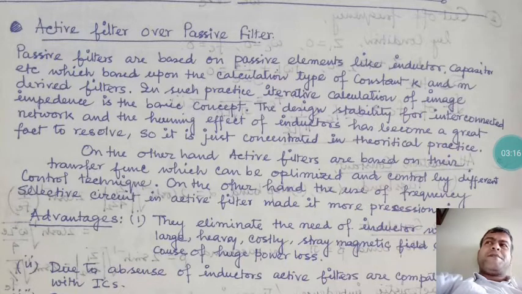If you go deeper into this, what the constant K filter and the M-derived filter are can be easily solved if you are much interested in active and passive filters. In a future lecture I will show you what the constant K type filter is and what the M-derived filter is. But the switching effect is a very big factor.